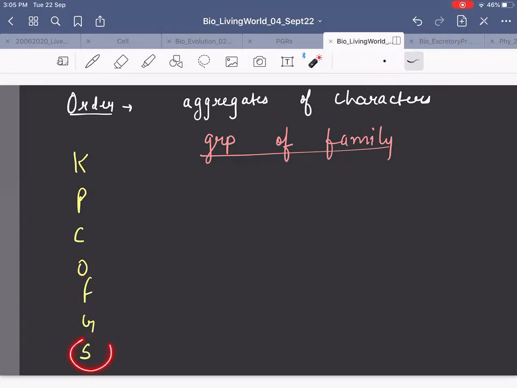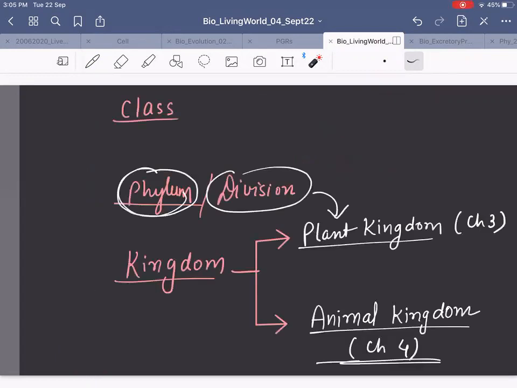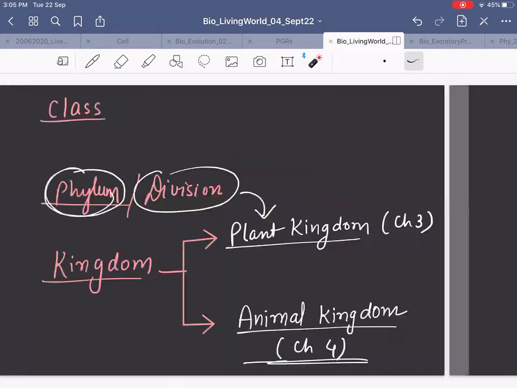Only when it comes to species, you should tell it properly what is species. It is a group of related organisms which can interbreed with each other, right? All right. And finally we get phylum for animals and division for plants, right? So group of all the divisions will give you plant kingdom, which we will learn in chapter 3. And group of all the phylum will give you what? Animal kingdom, which we will learn in chapter number 4.